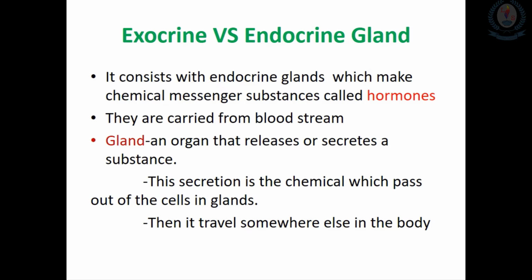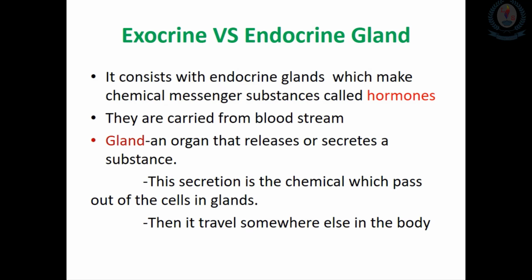From this presentation we are going to talk about this chemical coordination, or the endocrine system. The endocrine system consists of endocrine glands, and they produce chemical messenger substances called hormones. These hormones, or chemical messenger substances, are normally carried in the bloodstream.